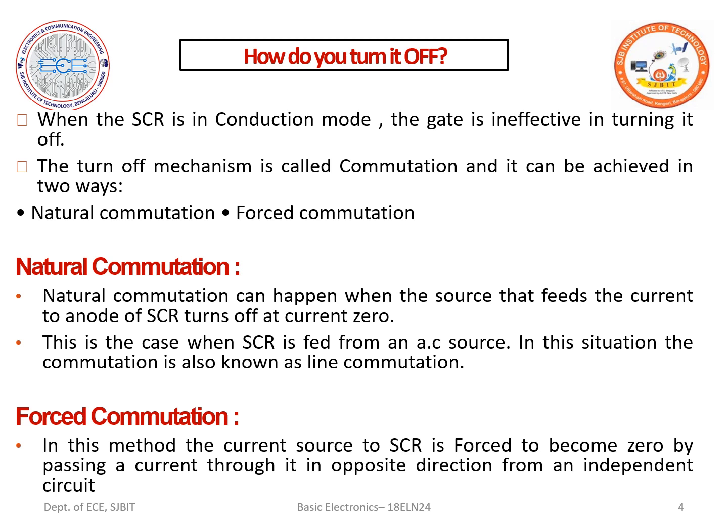This can happen when the source that feeds the current to the anode of the SCR turns off to a zero current. This is the case when the SCR is fed from an AC source. In this situation, the commutation is known as line commutation.